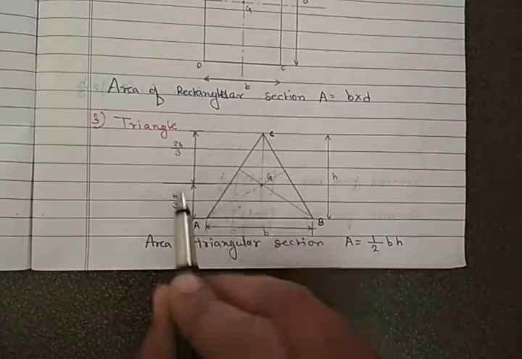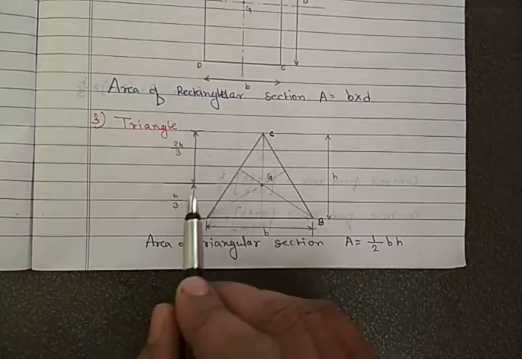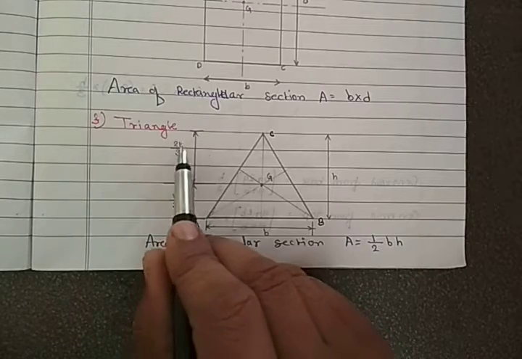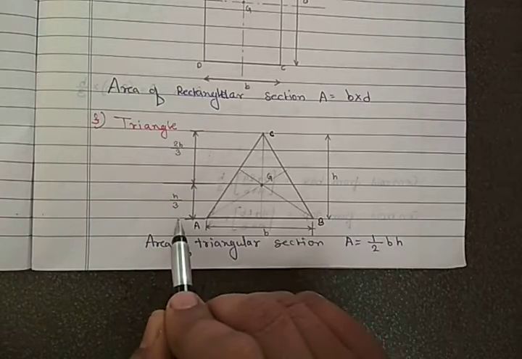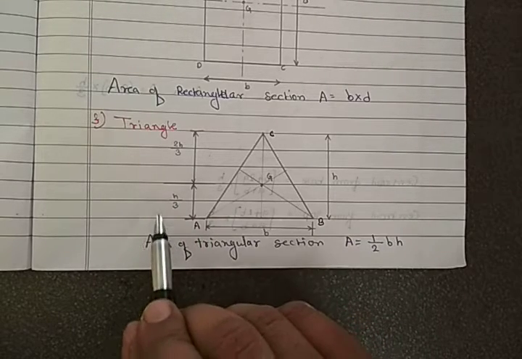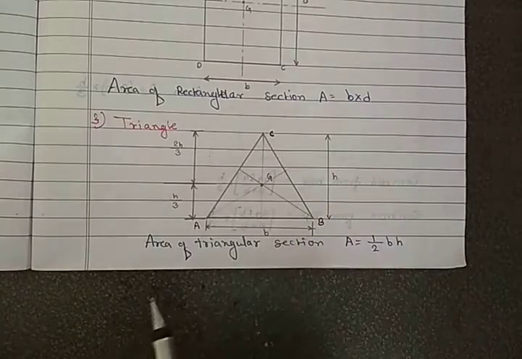Okay, now if you see, this is not exactly at the center. Then where is it? From the bottom, A and B, it is h by 3, 1/3 part of the height of the triangle.